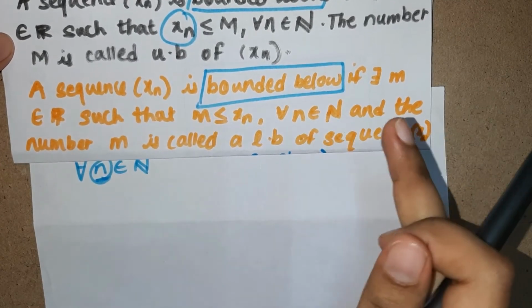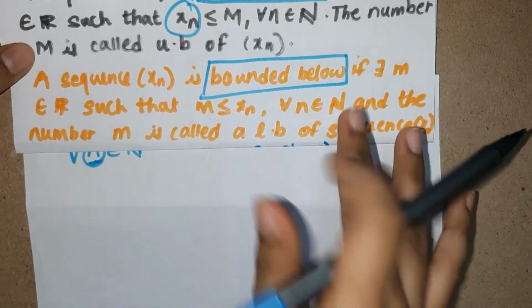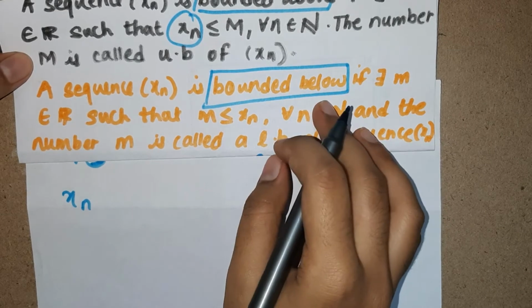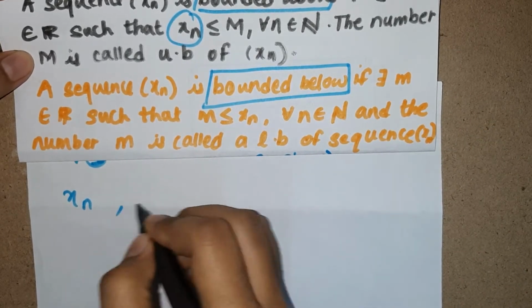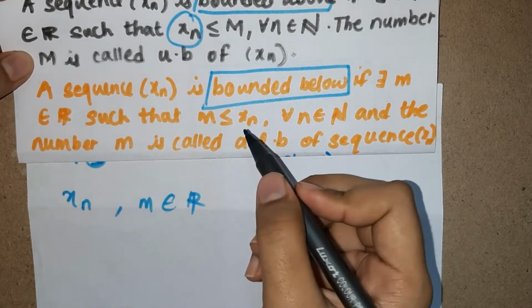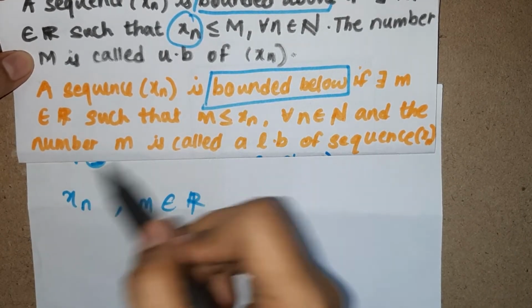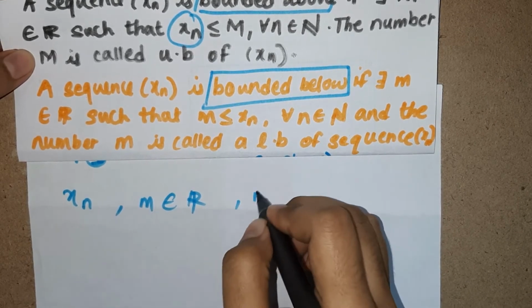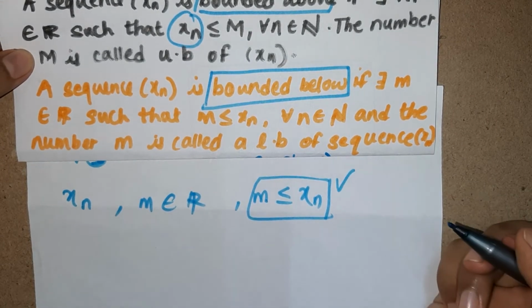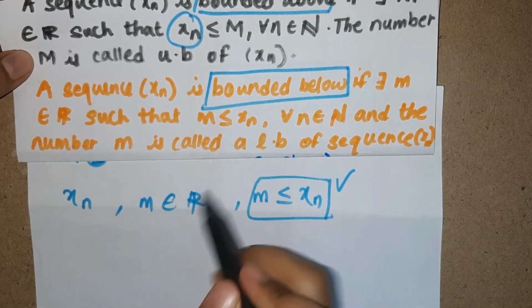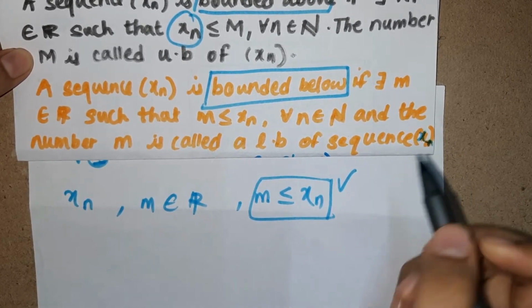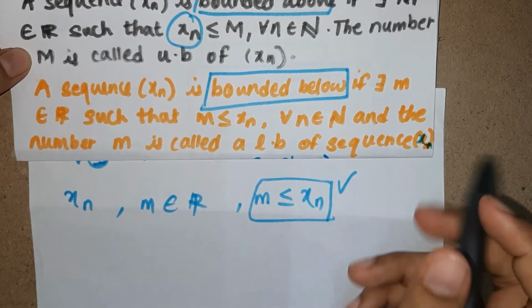The same goes for bounded below. A sequence xn is bounded below if there exists m, an element which belongs to the real numbers, such that m is less than or equal to xn. When this condition becomes true, then we say that m is the lower bound of the sequence xn.